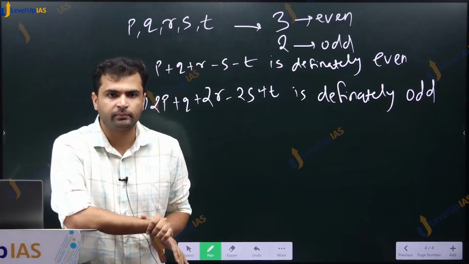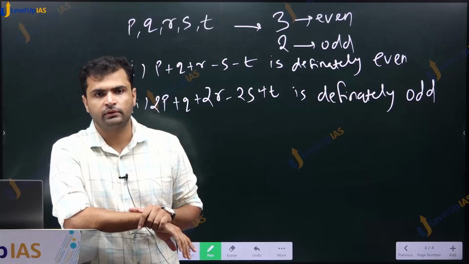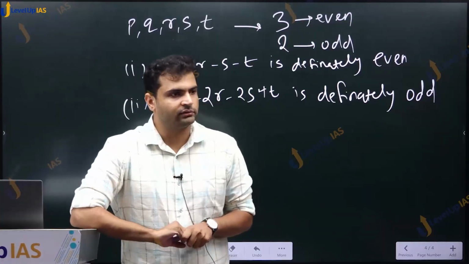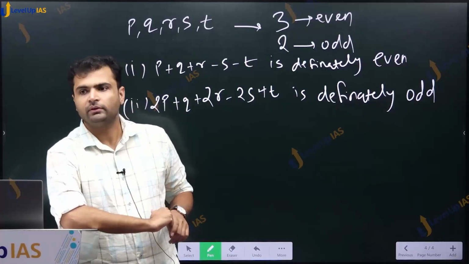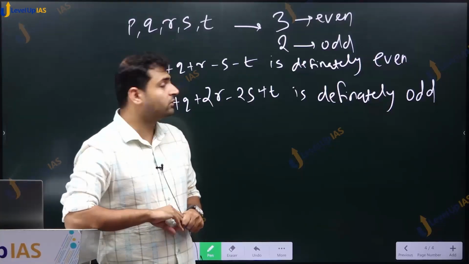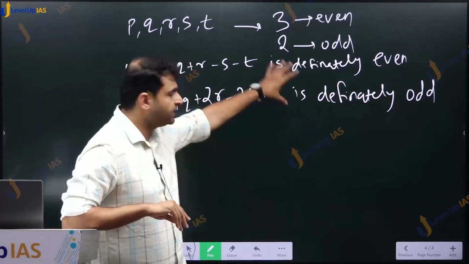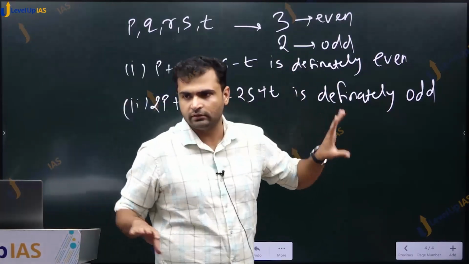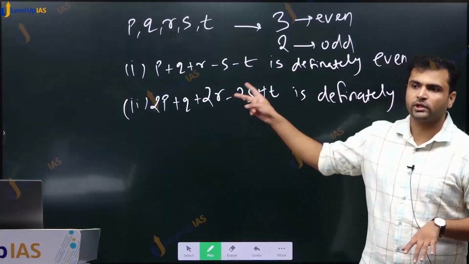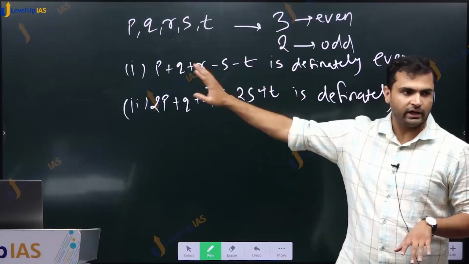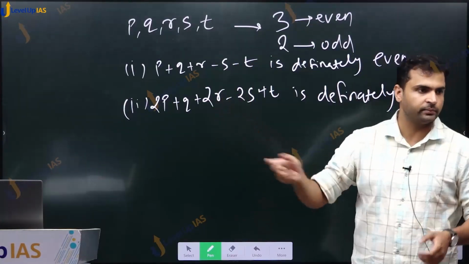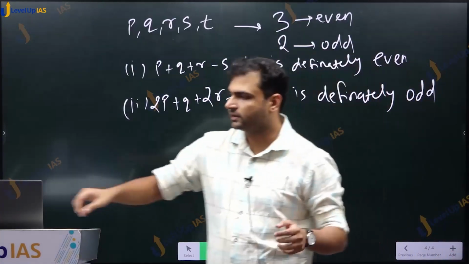You got the answer? What is the answer? Both are wrong. Okay. Anything else? What are your initial thoughts? What should we do? Both are different statements, so they are not related. So you have to consider both the statements independently. So these are basically two questions hidden in one question. They are two separate questions, and you need to solve both of them to get the correct answer. Any ideas? Initial ideas?